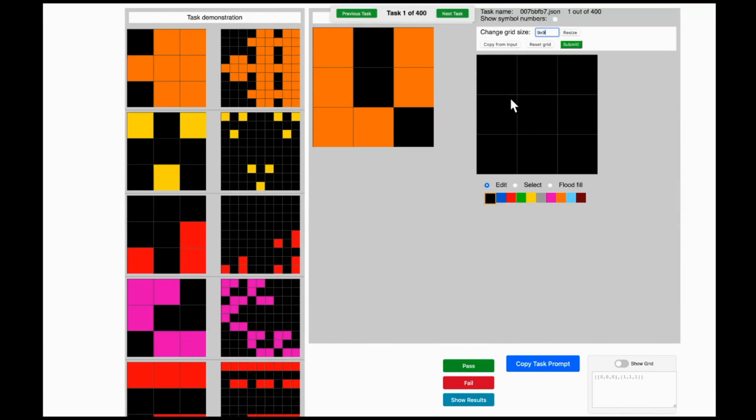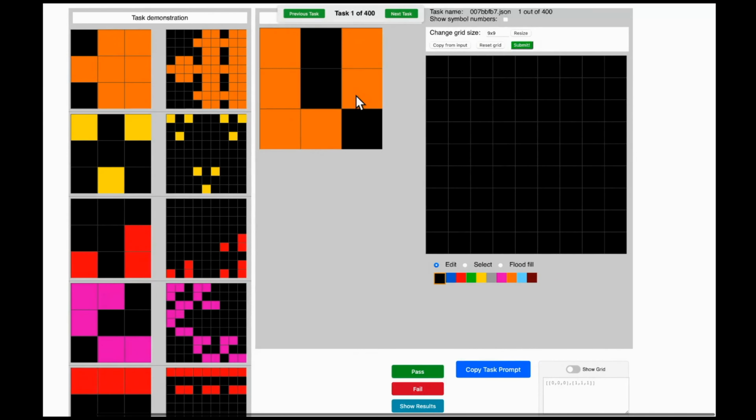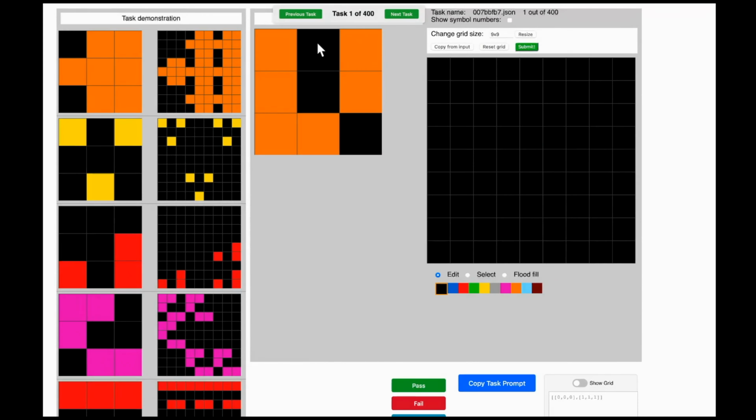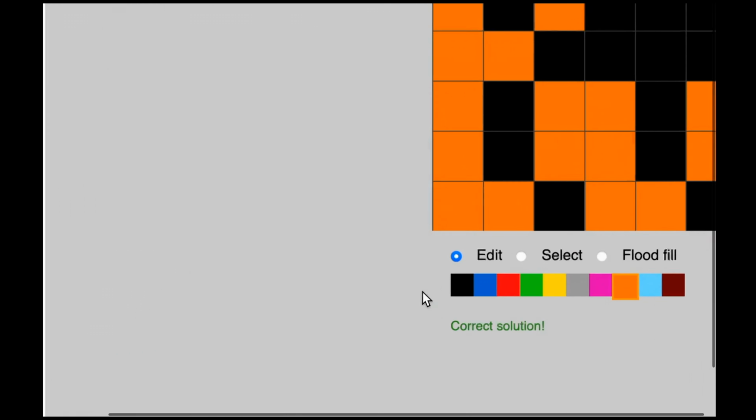So we'll be applying some augmentation, that is changes to the grid that is already given to us. We will resize it to 9 by 9. That is done. Now we know the middle two will be not filled and one of the corners will be not filled. But the rest of the ones have to be filled with this pattern. So let's start filling. Based on the pattern, this is what we come up with. Let's hit submit and see. And you can see it says correct solution.